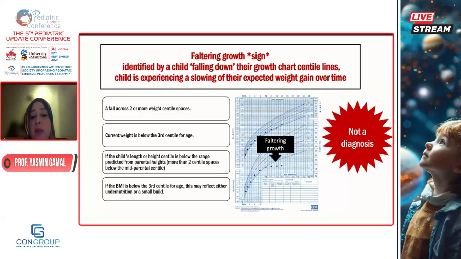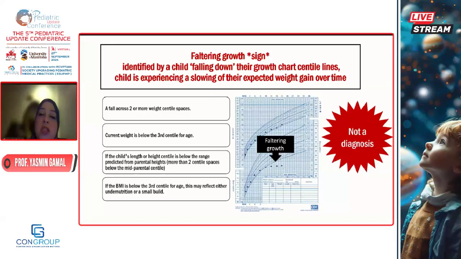So we have the big definitions: the fall across two or more weight centile spaces, or the weight or height is less than a third, or is below the expected range, or the BMI is less than the third centile. All these definitions just indicate that you are following this child in growth monitoring, and he's not gaining velocity, he's not within and parallel to the growth charts, and there is stagnation of growth.